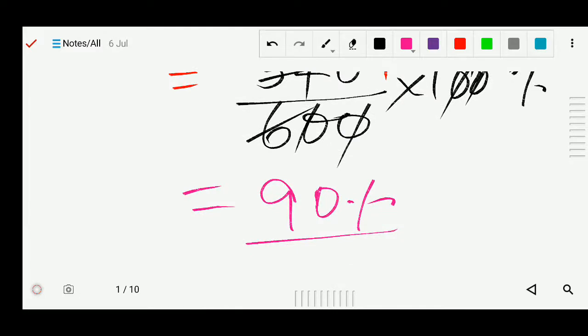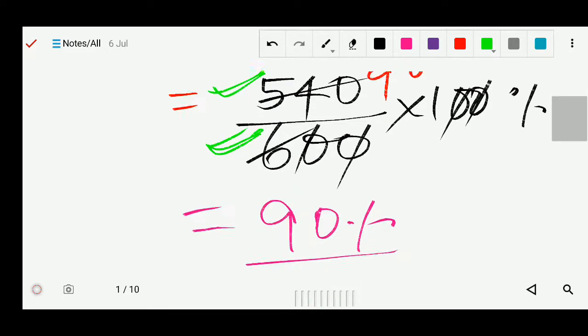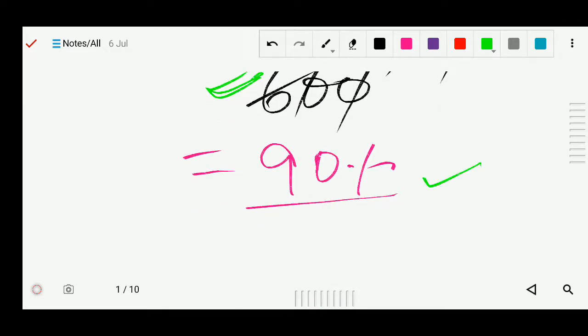Okay, that's your answer. So how have we solved? This side we write the total number of fiction books, and this is the total books, and multiplied by 100 according to rule number 1, and we will solve it. So you will get the required percentage. Okay, now question number 2 is the same as that one, you can solve. Okay, number 3 we will do.